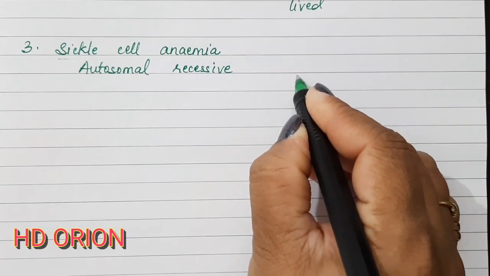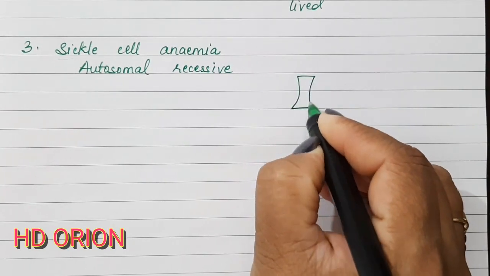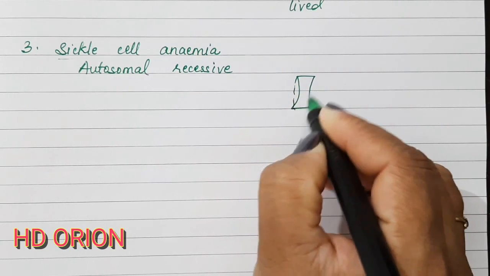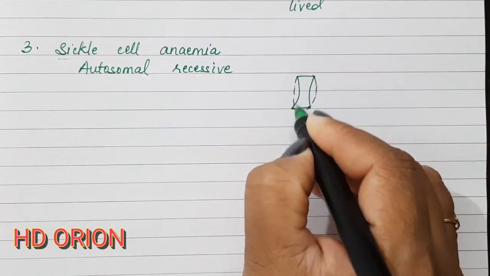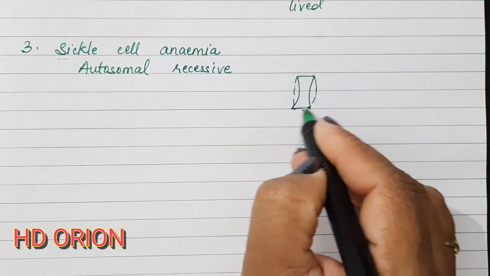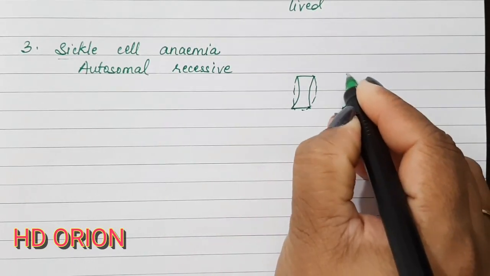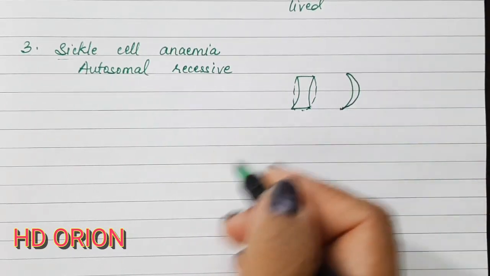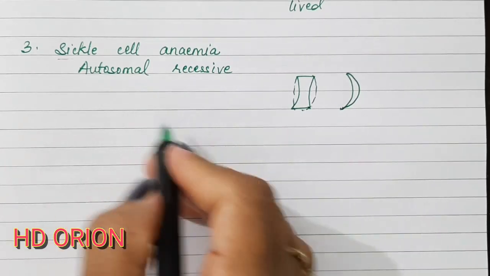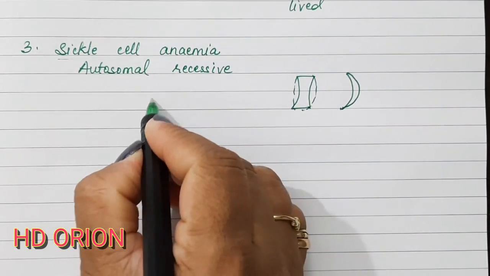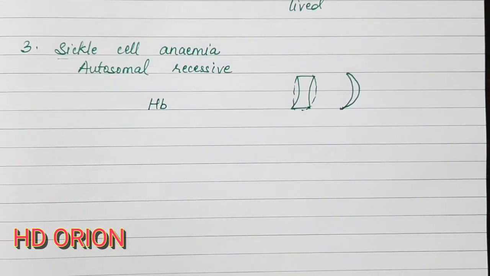So RBCs usually are biconcave shaped. In the cellular view, it looks like a disc, and the 4 oxygen molecules are carried in this way. But if it becomes sickle shaped, the oxygen carrying capacity becomes less. Inside the RBC, the pigment hemoglobin is present.